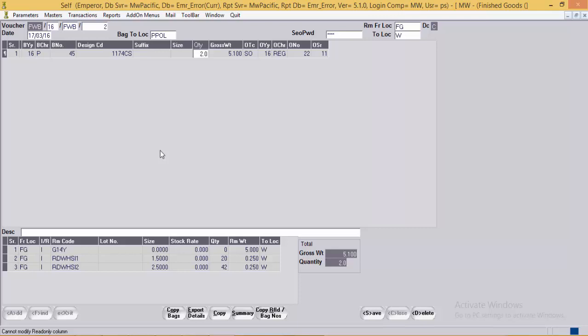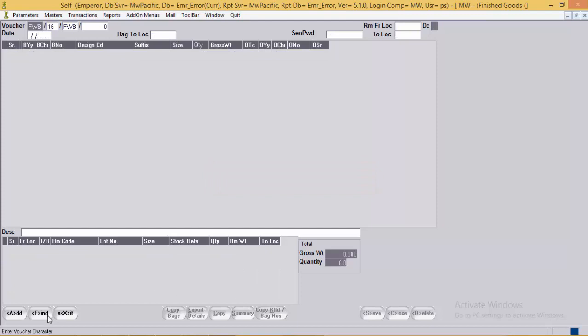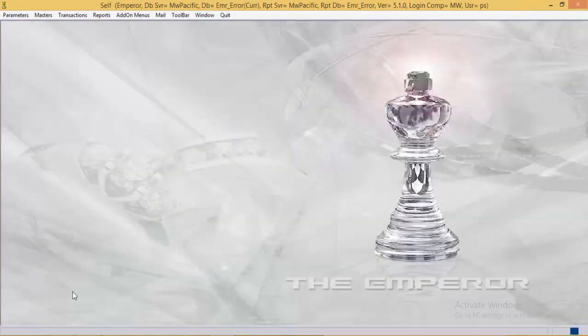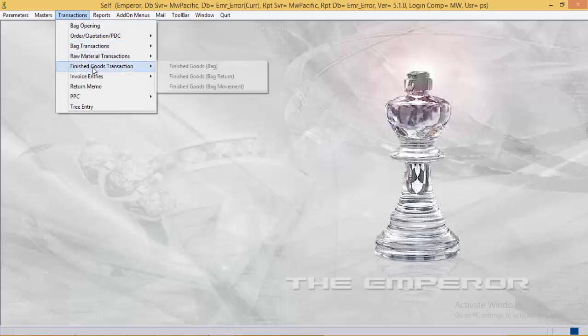This way the user can pass an FG return entry. Here also the user has been given the copy bags option for bulk copy and the RFID copy option, and can save the voucher over here. Here we complete the understanding of the finished goods transactions.